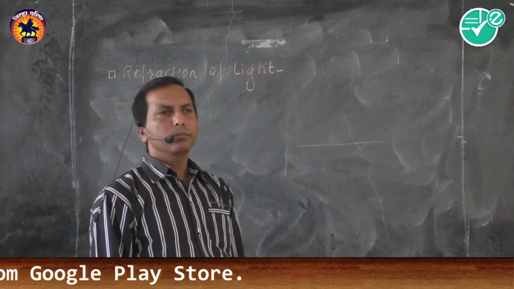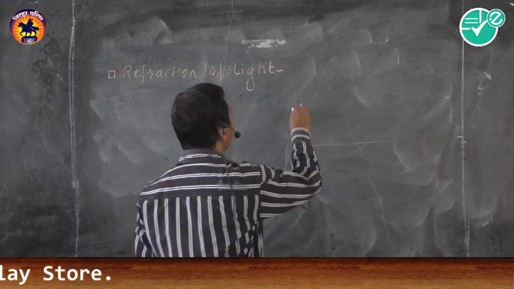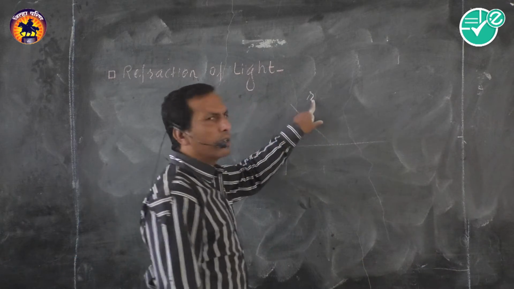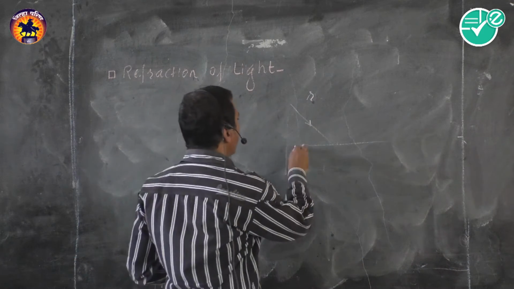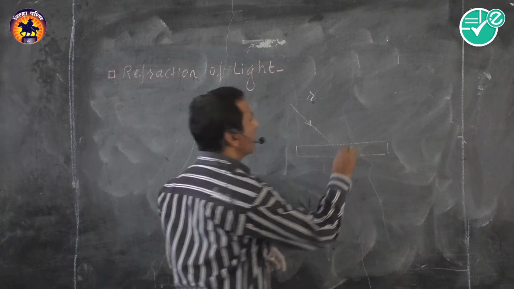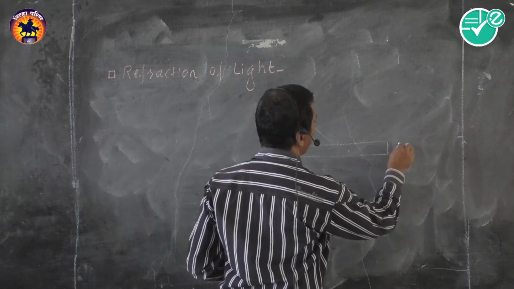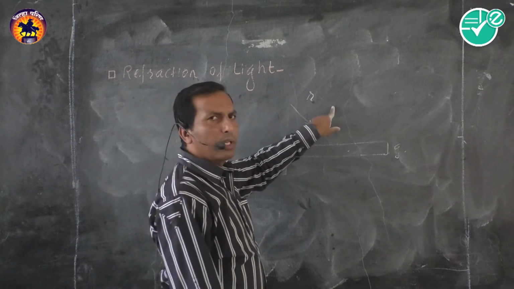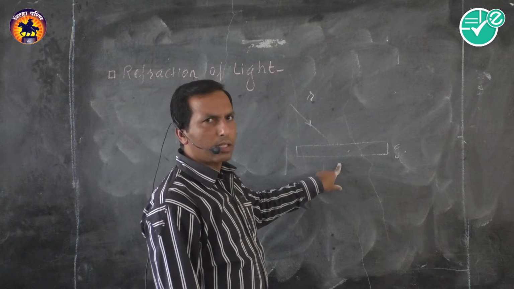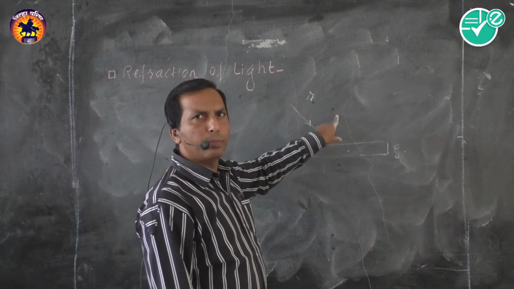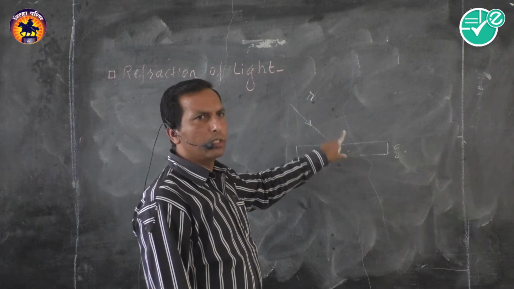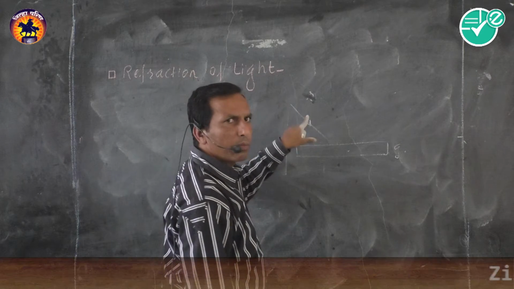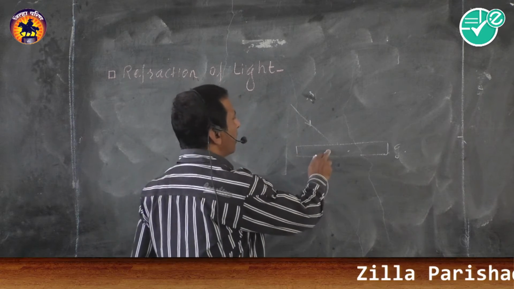According to Huygens theory, we know that the velocity of light in rarer medium is greater than the velocity of light in denser medium. Suppose this is a glass slab. This is the rarer medium. This is a glass slab. There is a difference between these two mediums. One is rarer, another is denser. According to theory, the velocity of light in rarer medium is greater than the velocity of light in denser.